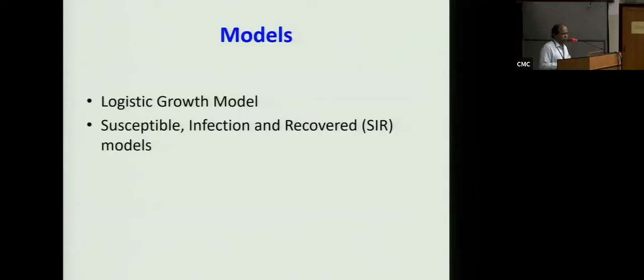So for the projection we have used the trajectory models, the logistic growth model, and the susceptible-infected-recovered, SIR models, so 2 models. One takes the rate of change and predicts what the case count is going to be in 2 weeks' time.